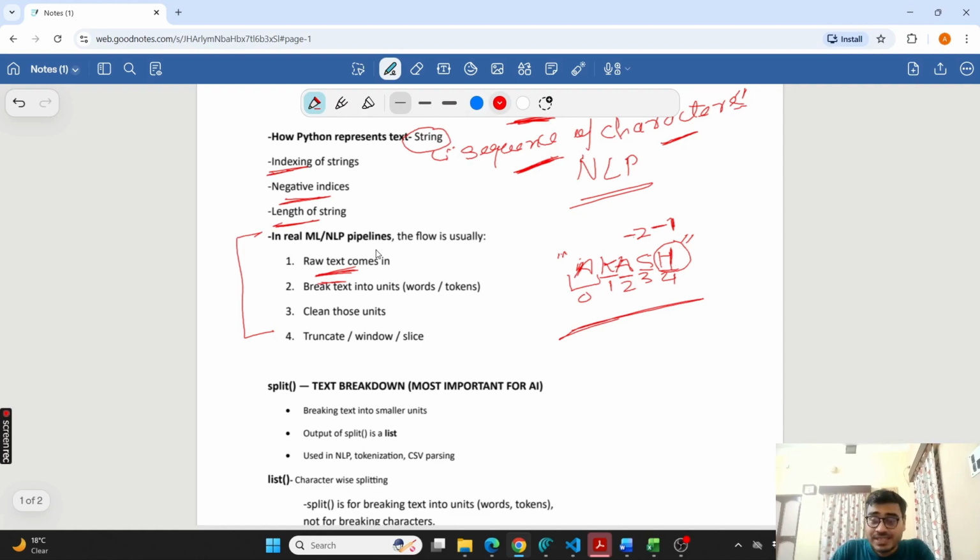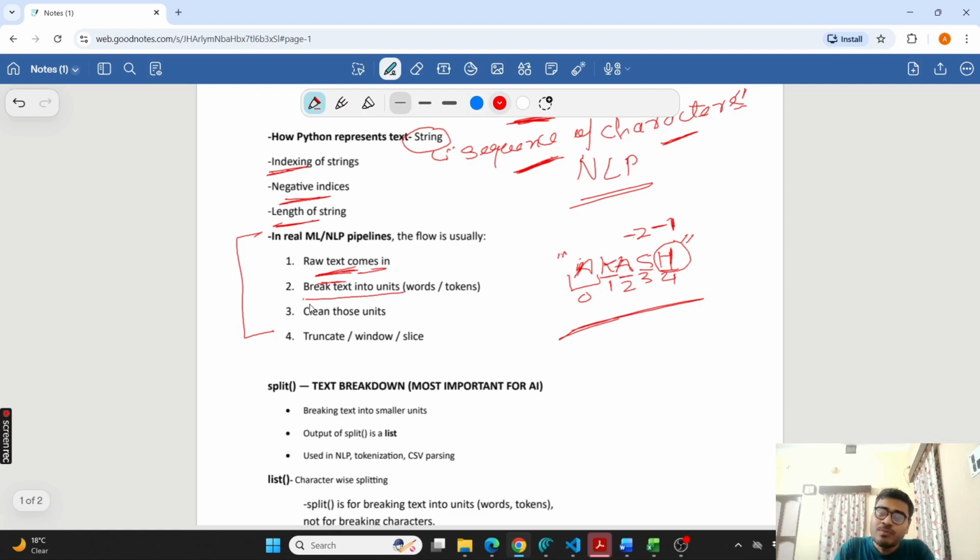So the first step is that raw text comes in. That's my input for any AI. Then we break that text into units. Text means a lot of sentences, a lot of paragraphs. In order to get the LLM trained on this data, the AI does not understand the whole sentence or the whole paragraph at once.